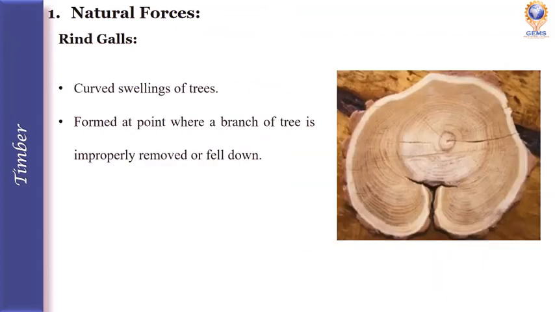Rind galls. Rind galls are curved swellings of a tree which are formed at a point where a branch of the tree is improperly removed or fell down. So this is the portion where a branch of the tree is improperly removed or fell down. Due to that, a curved swelling occurs on that portion. That portion is called rind galls.